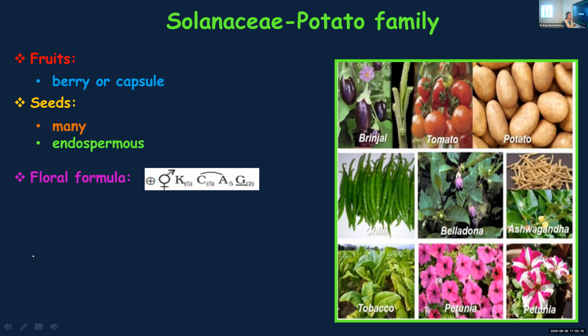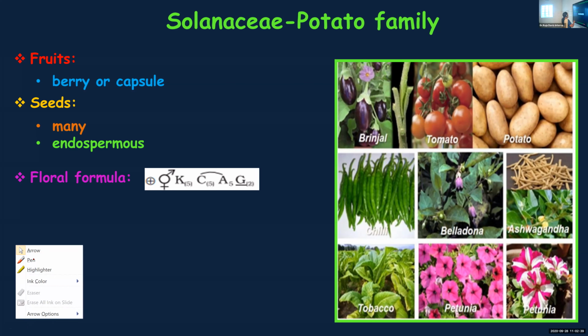First the symmetry will be written, then the type of flower, depending upon whether the sex organs are present in the same or different flowers, then calyx, corolla, androecium, gynoecium, all those features you will get. So one by one, you need to tell me what each of these factors depicts.